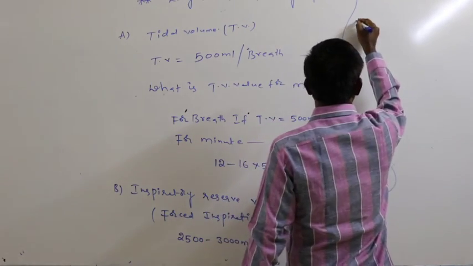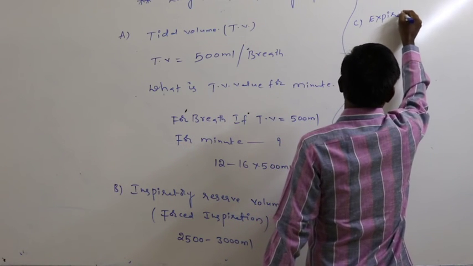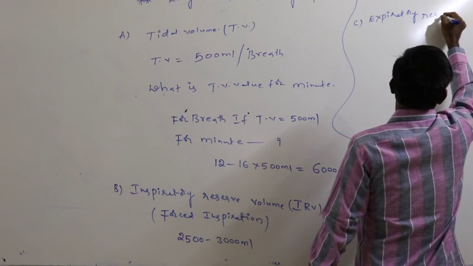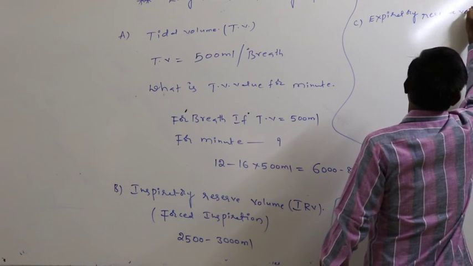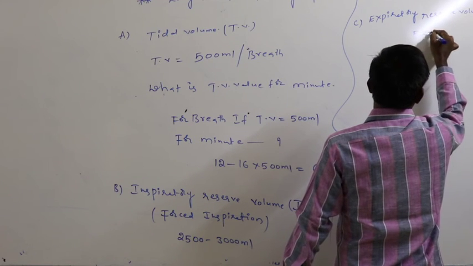Next one is the expiratory reserve volume, that is the ERV.